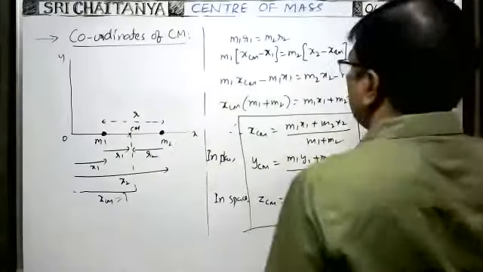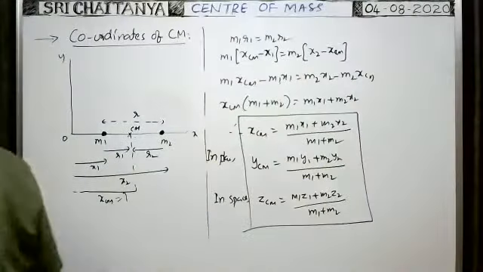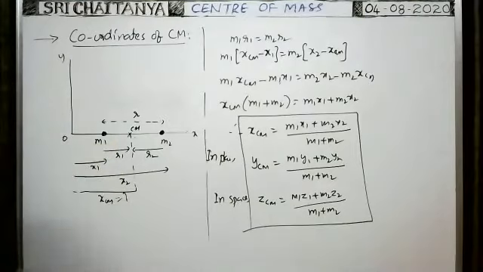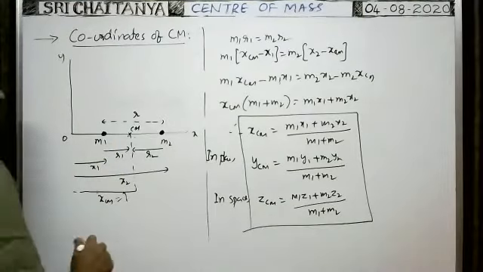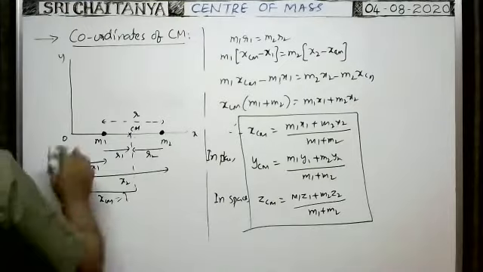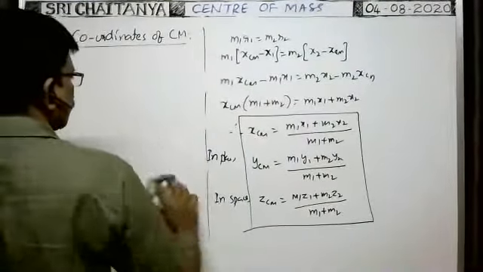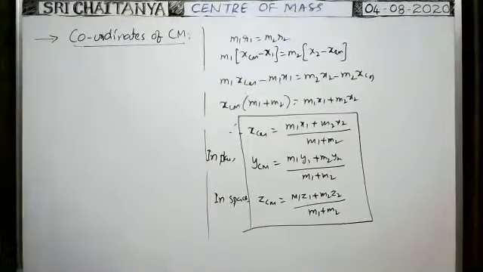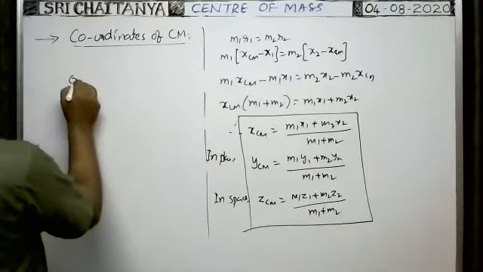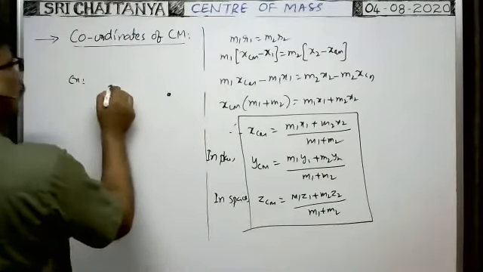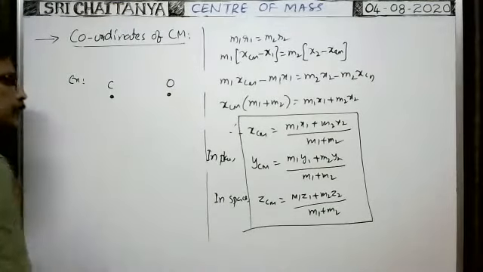Here, once in mains they asked about the carbon monoxide molecule. One example I want to say. Here a carbon monoxide molecule is given.